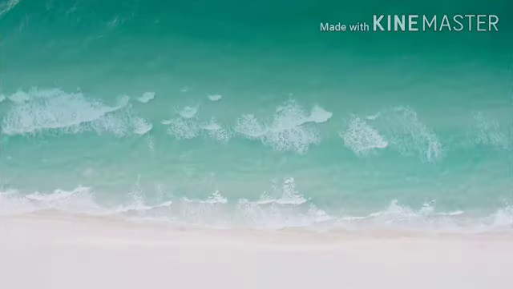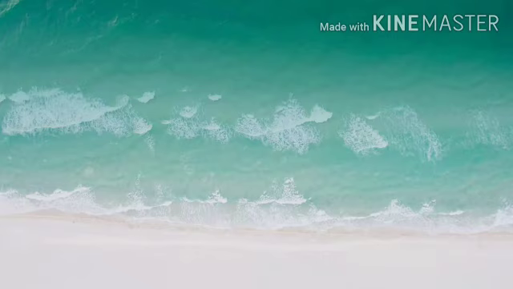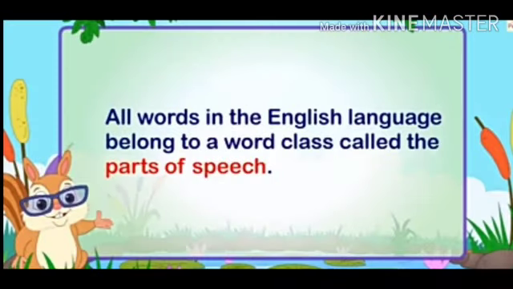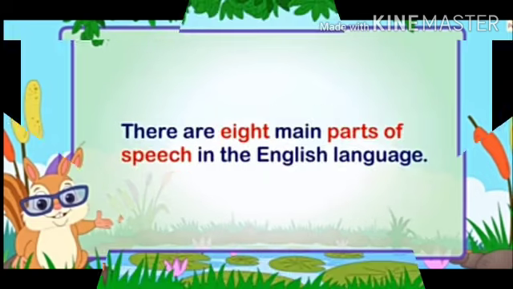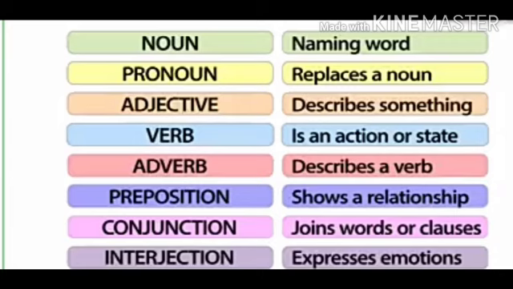So students, our first chapter is word class from your English grammar workbook. Now, what is word class? All words in the English language belong to a word class called the parts of speech. Now students, there are 8 main parts of speech in the English language. Now let us see all 8 parts one by one.